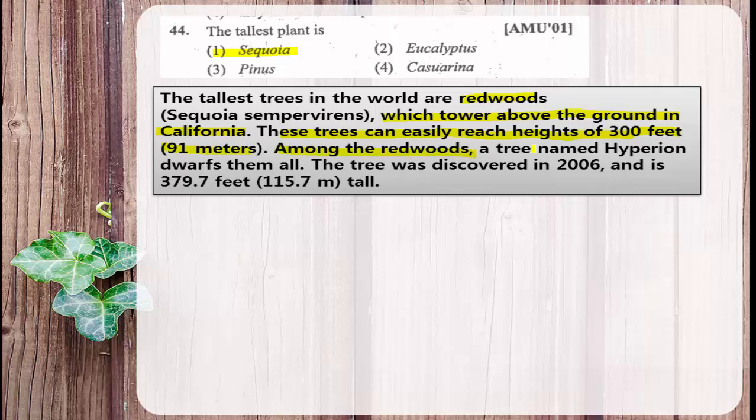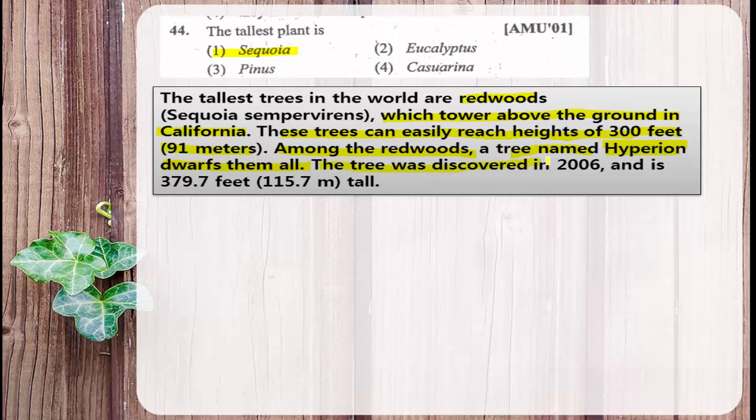Among the redwoods, a tree named Hyperion dwarfs them all. That means among the group of these redwood plants, all of them have maximum height, but this one, Hyperion, is the tallest member of redwood.